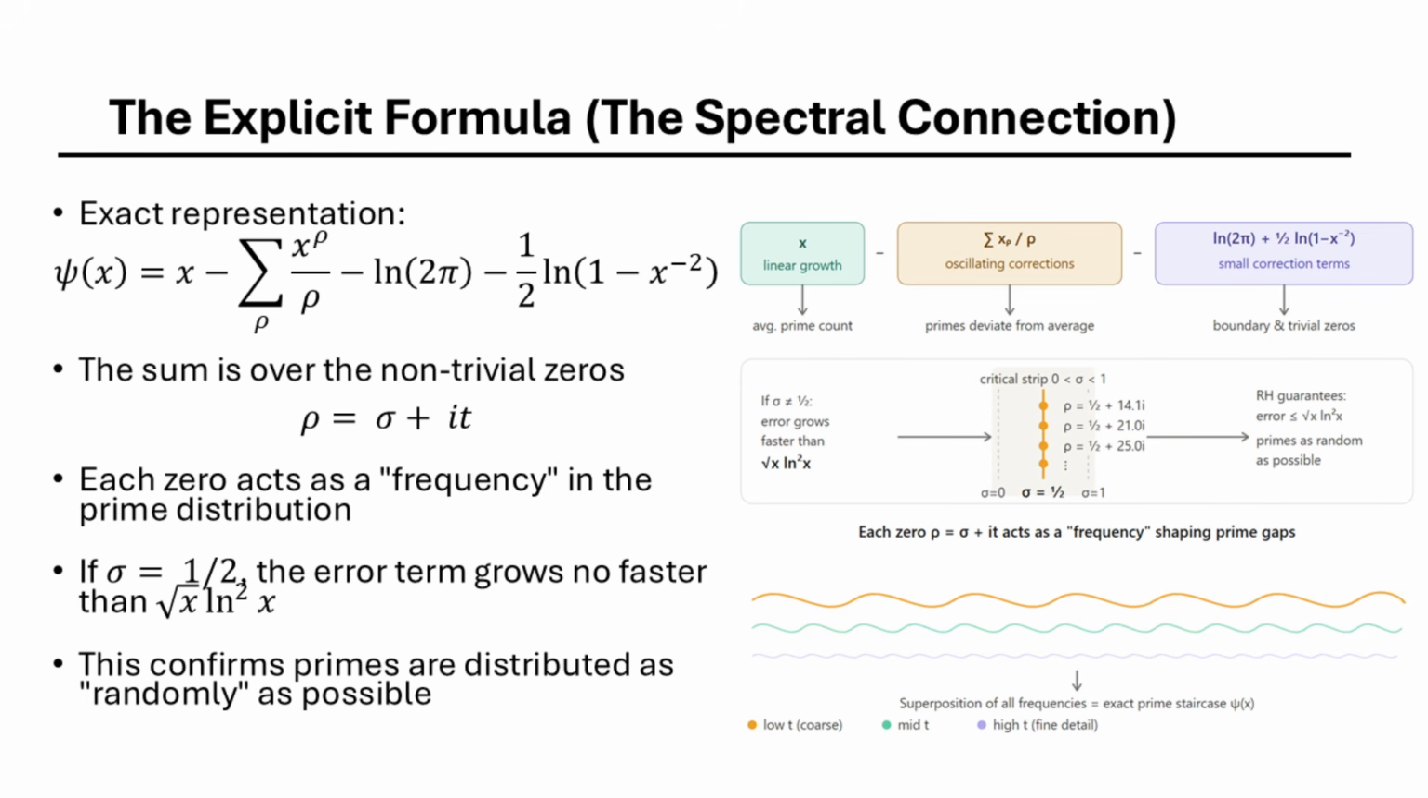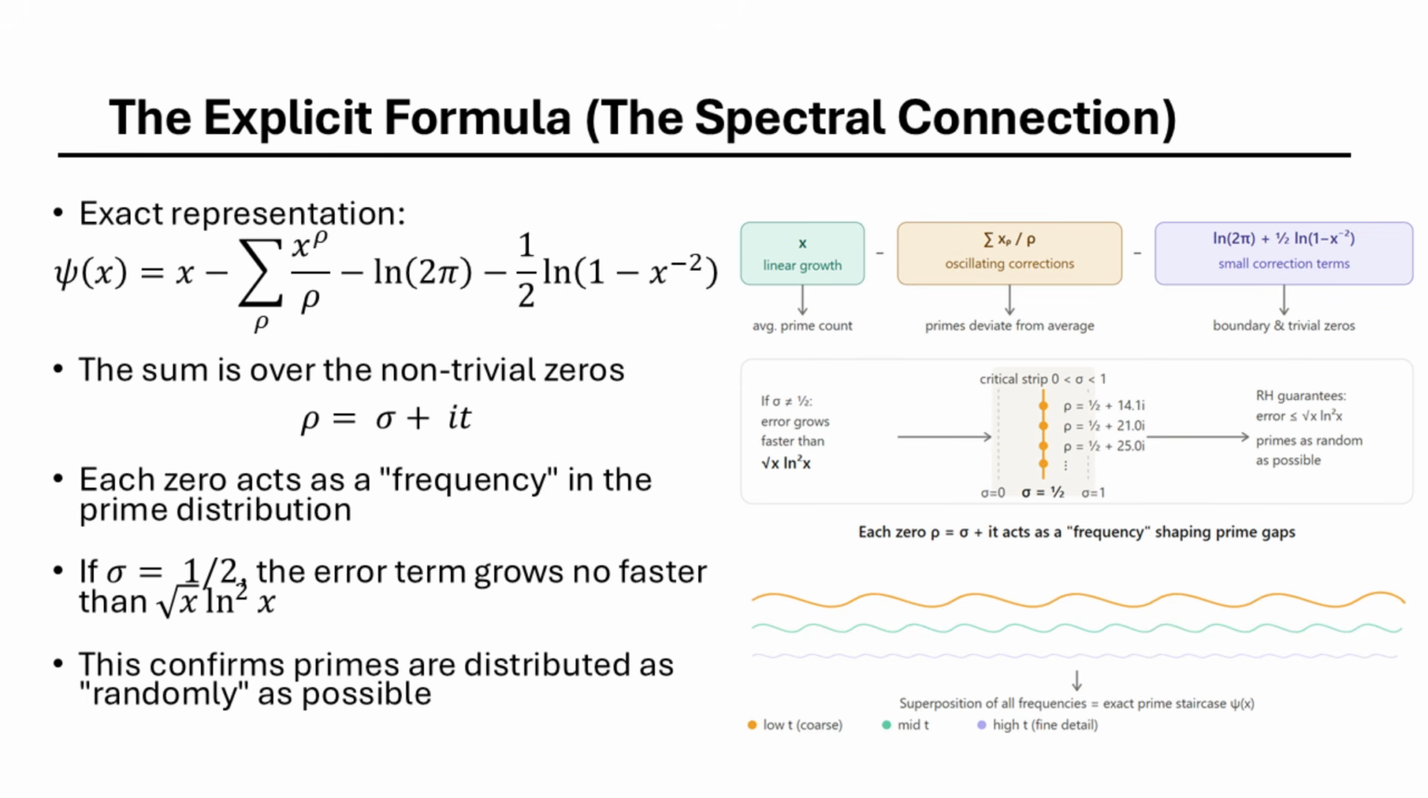If rho equals sigma plus i times t, then x to the power of rho is x to the power of sigma times x to the power of i times t. The x to the power of i times t part is an oscillation, like a sound wave. The x to the power of sigma part determines how fast that wave grows.